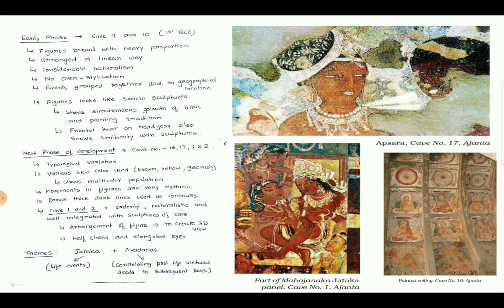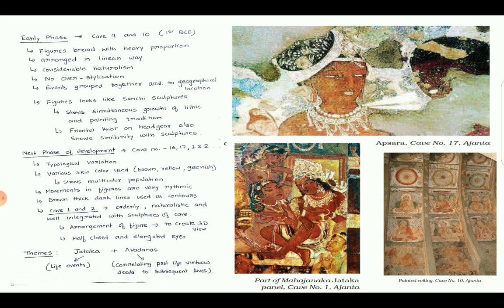The next phase of development was seen in cave numbers 16, 17 and 1 and 2. Again, these images show typological variation and various skin colors were used, like brown, yellow, greenish. You can see in the first image, this is Apsara, cave number 17. In this image you can see the different skin colors. That means it shows a multicolor population at that period of time.